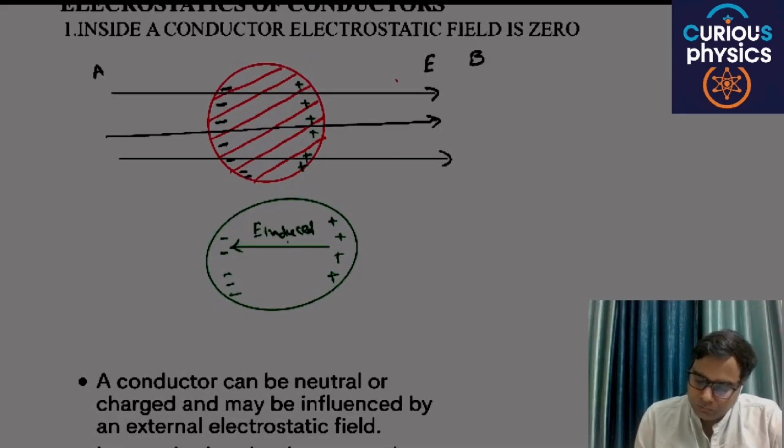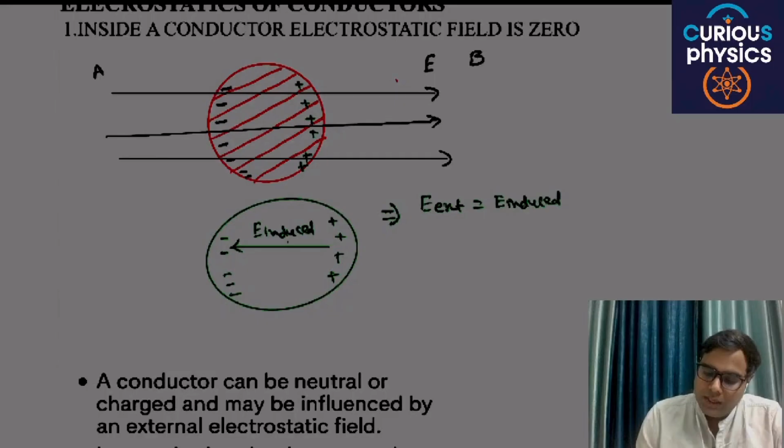So after some time, E external will become equal to E induced, due to the distribution of charges.